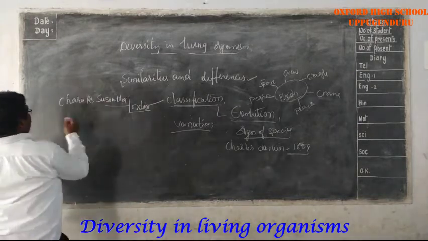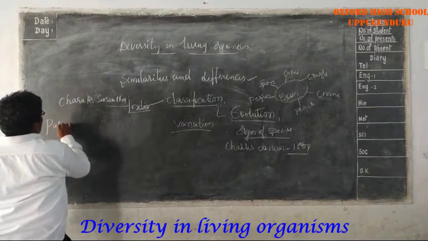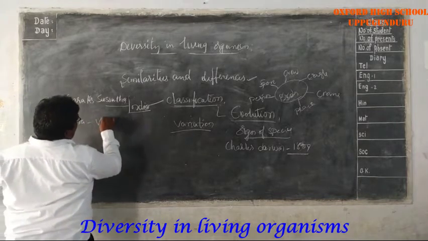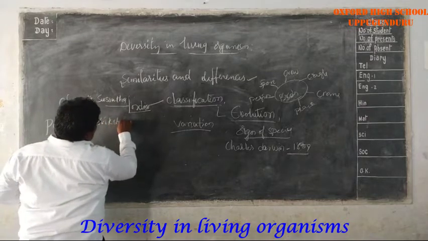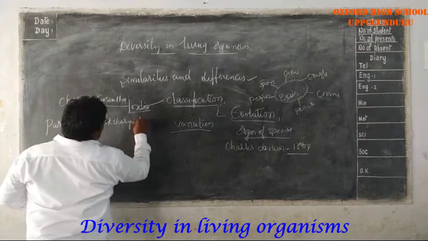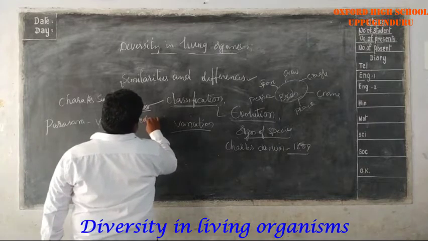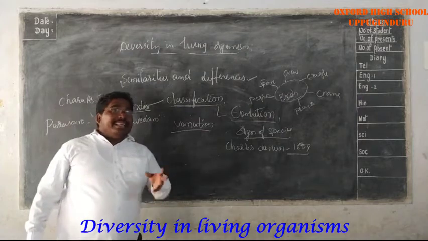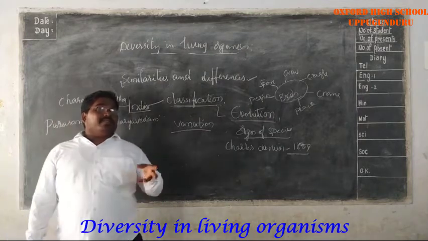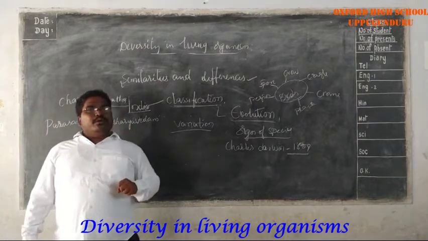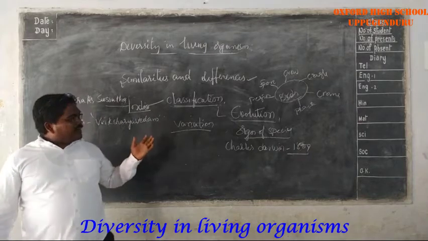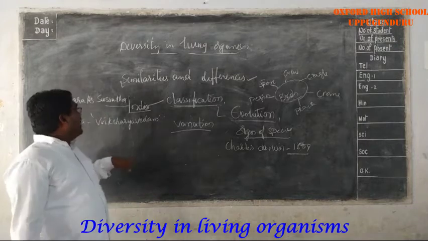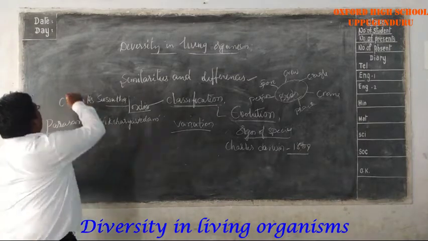And after them, Parasara also wrote a book, Vrukshayurvedam. What is the book? Vrukshayurvedam. Parasara wrote the book Vrukshayurvedam. He mainly classified the plants on the basis of their medicinal values. Do you understand that? So classification was also done in India, by scientists in India, based on the medicinal values of plants.